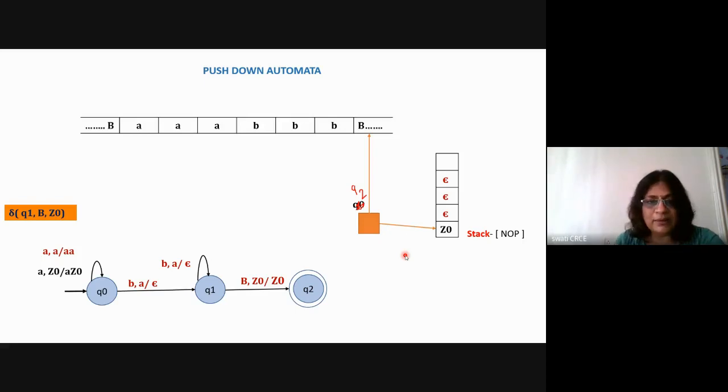But from the visualization point of view, with respect to the diagram, I find this is the best method to follow: that you always end your solution by going to the final state. With capital B and Z0, you go to the final state and you show that this is your final state and there are no transitions in the final state and it is accepted. So by going to the final state you can end your problem. You follow this method because it is very clear from the transition diagram that now it is reaching the final state and it is going to stop. Okay, so you also follow this method. This is the easy method and there is no confusion in it.